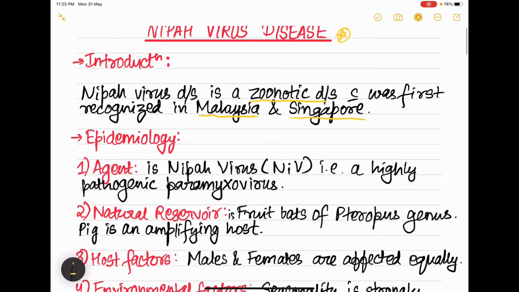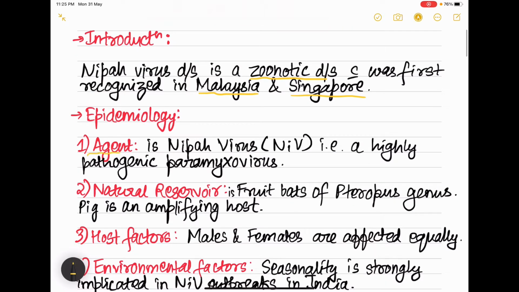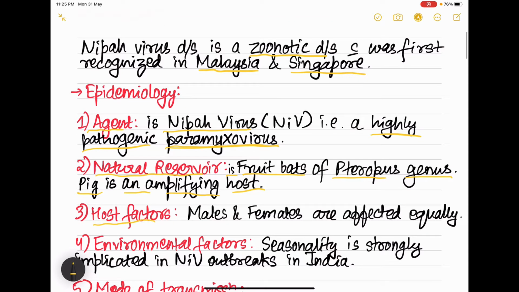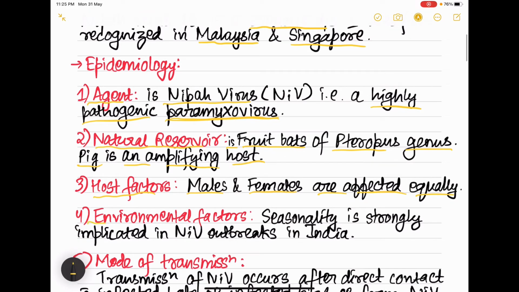Now coming to the epidemiology, first is the agent. The agent is Nipah virus. It is a highly pathogenic paramyxovirus. Natural reservoir is the fruit bats of the Pteropus genus, and pig is an amplifying host. Coming to host factors, males and females are affected equally by Nipah virus. Coming to environmental factors, seasonality is strongly implicated in Nipah virus outbreaks in India.